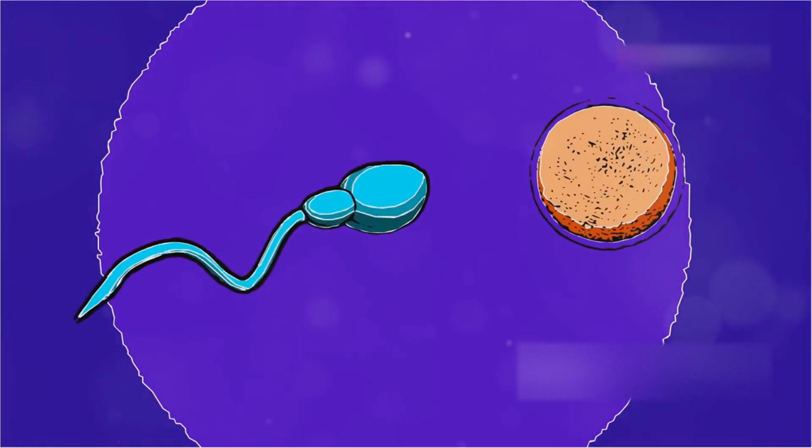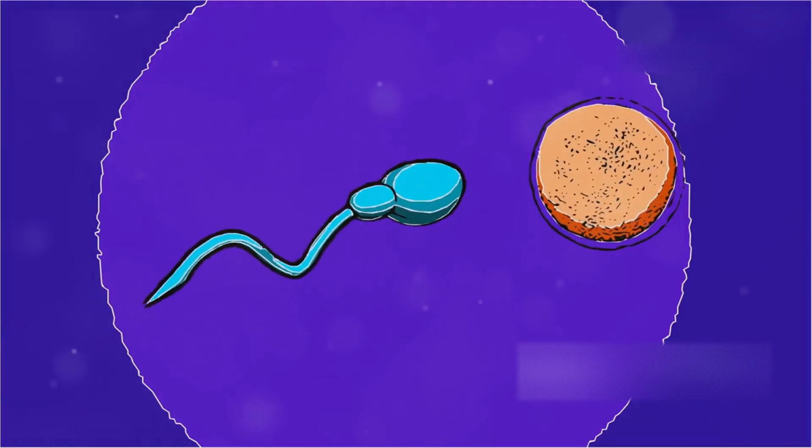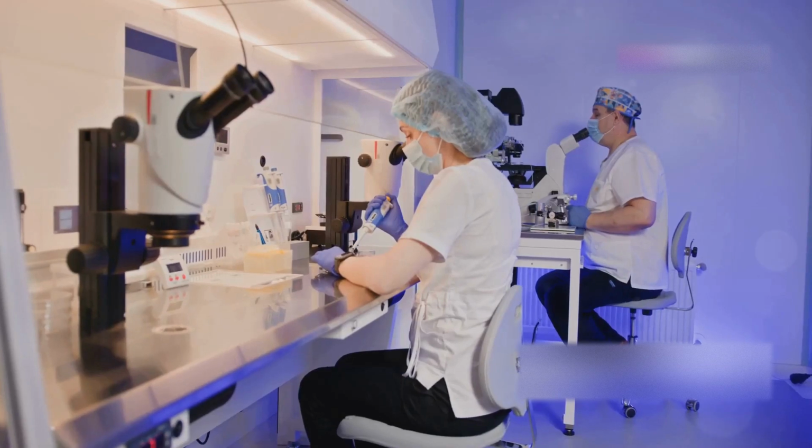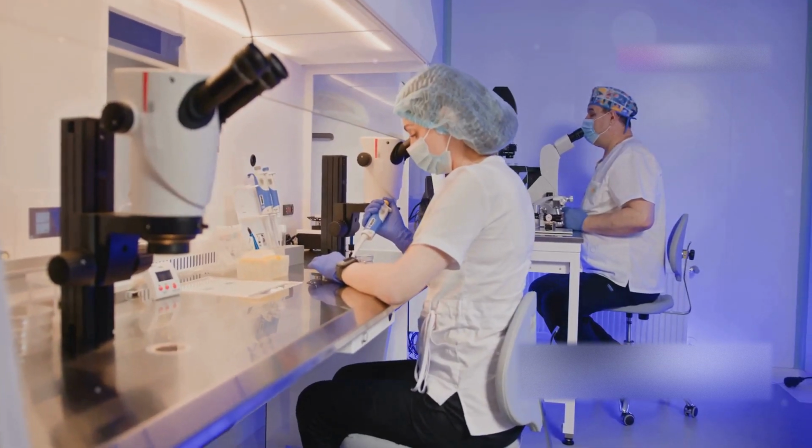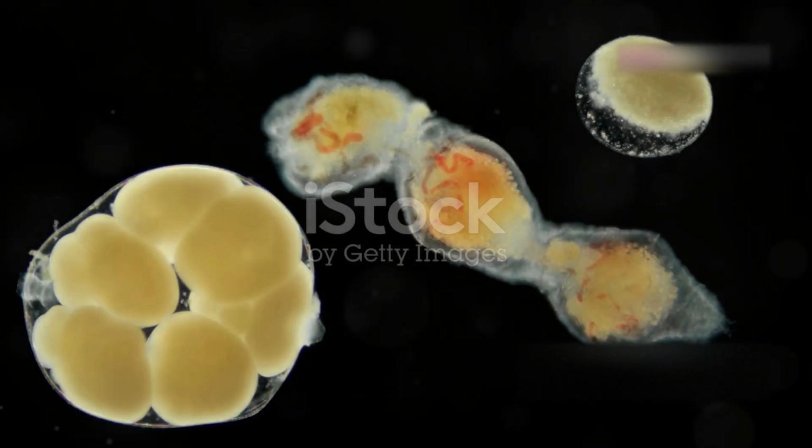Fertilization stage. The process of fusion of male and female gamete is called fertilization or syngamy. Fertilization may take place outside of the body in water, called external fertilization, or inside the female reproductive tract, called internal fertilization.